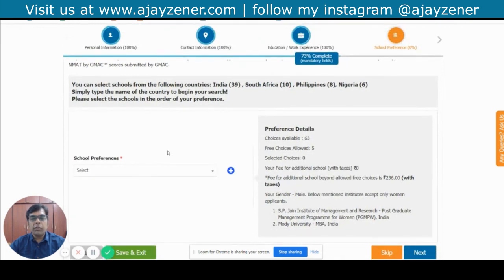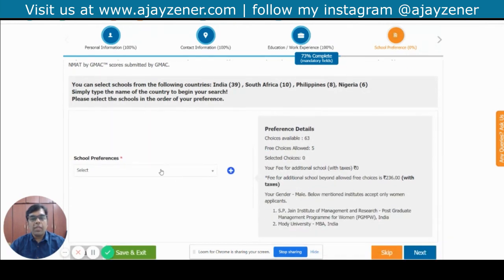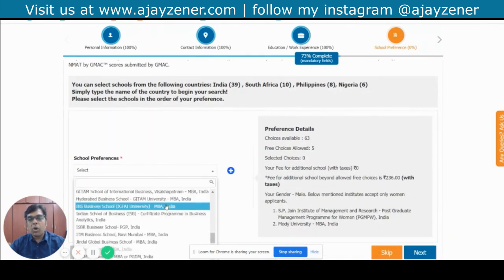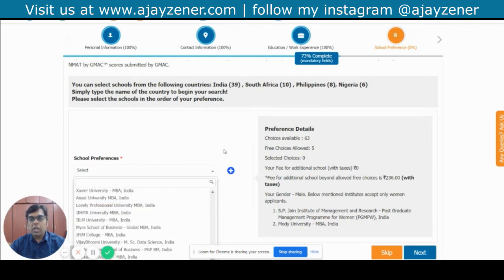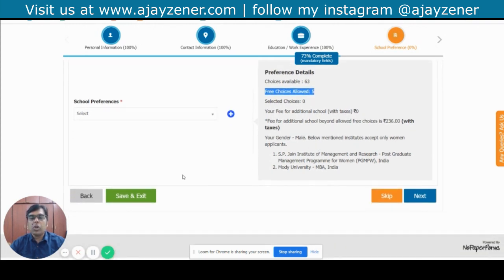Then it says select school. So this is basically for choosing the preferences of schools that you want to apply for. Now if you look here, you can select schools from the following countries. So it's given the countries here. Simply type in the name of the country to begin your search, and then you can choose from all these colleges which are given there. If you look on your right hand side, it says free choices allowed is 5, and there is an additional fee for extra choices.